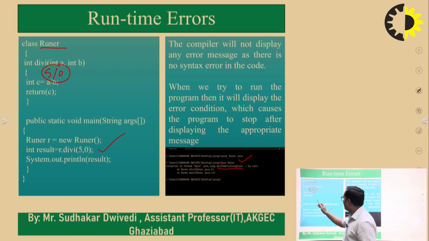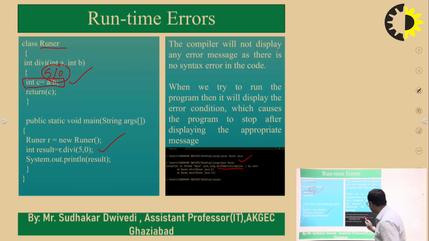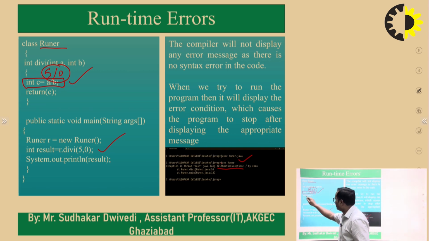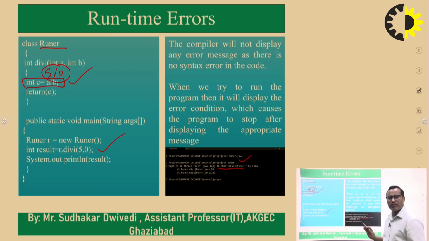Suppose there are some lines after this line. Whenever this line executes, the program will terminate here by showing this message, because as per logic, division by 0 is not possible.